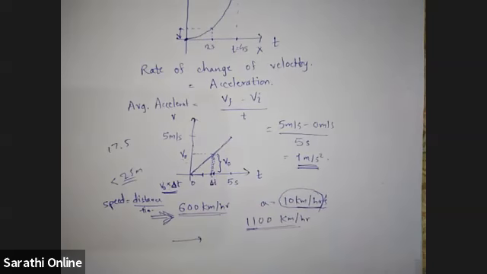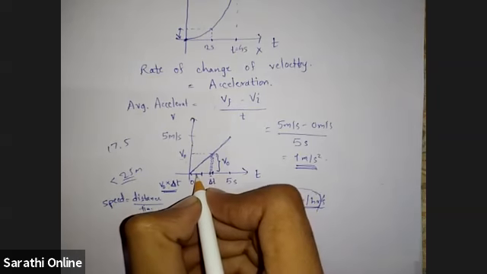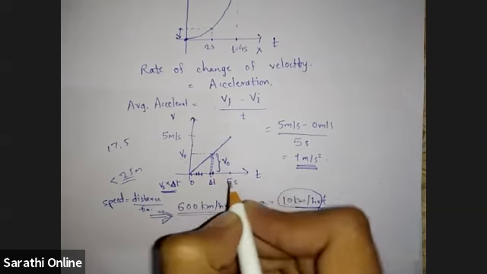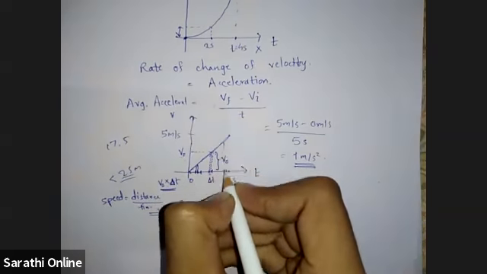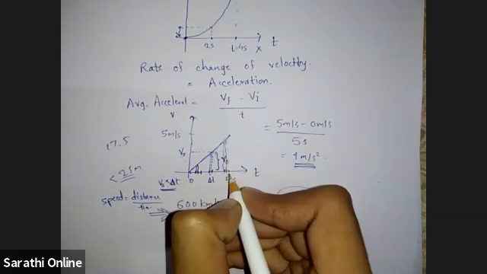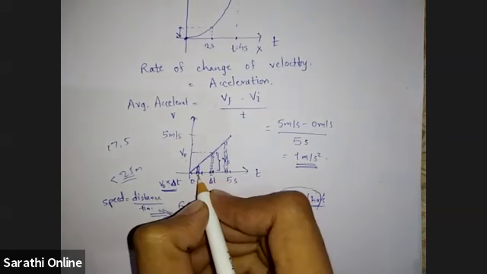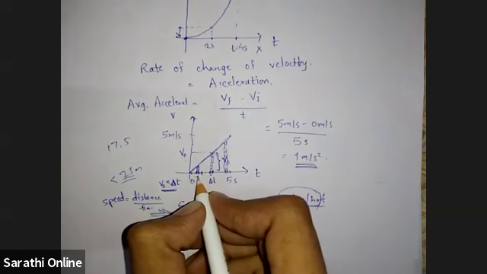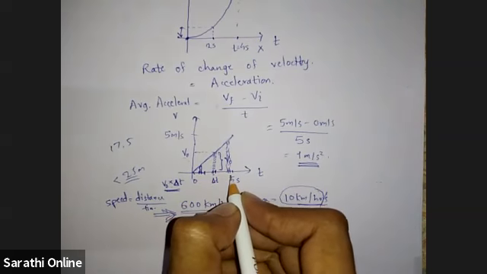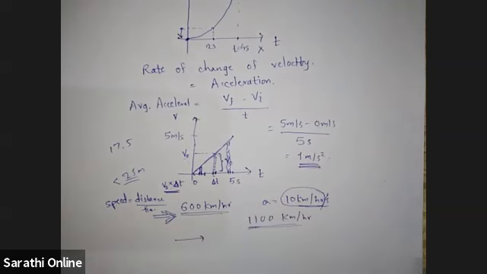So similarly, if we take many such small intervals, like if we take some small interval here, some small interval here, we will get strips of different heights, and we will get different areas. If we add all this distance traveled in all these small intervals, what will it give? It will give us total distance traveled in 0 to 5 seconds. Is it clear?